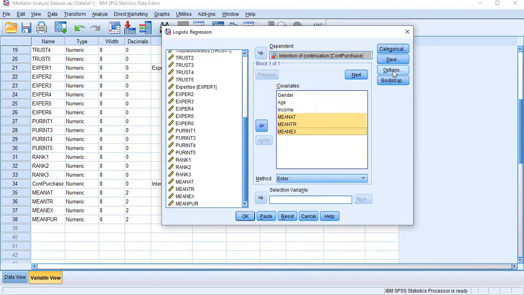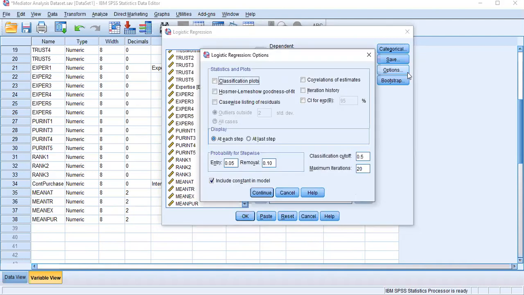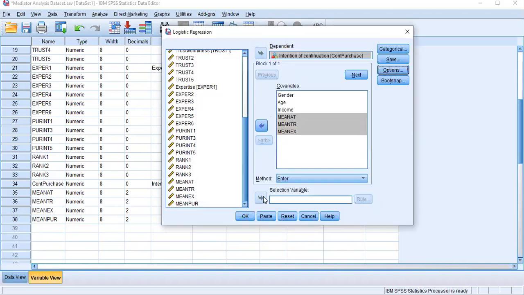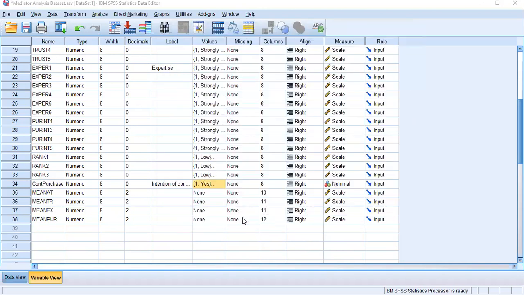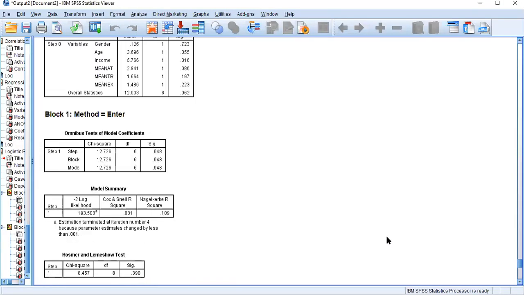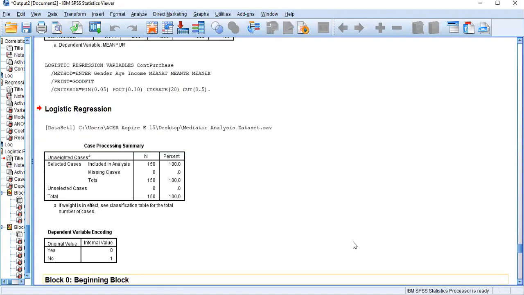Then go to the Options command. You don't need to worry about these two things. In here, just click Statistics and plots, Hosmer-Lemeshow goodness of fit. Those are some statistical requirements. Just click only that under the statistics and plots. Then click Continue. You don't need to worry about the other things. Just click OK, and now you can see the result. This is the result of logistic regression, what we call binary logistic regression.